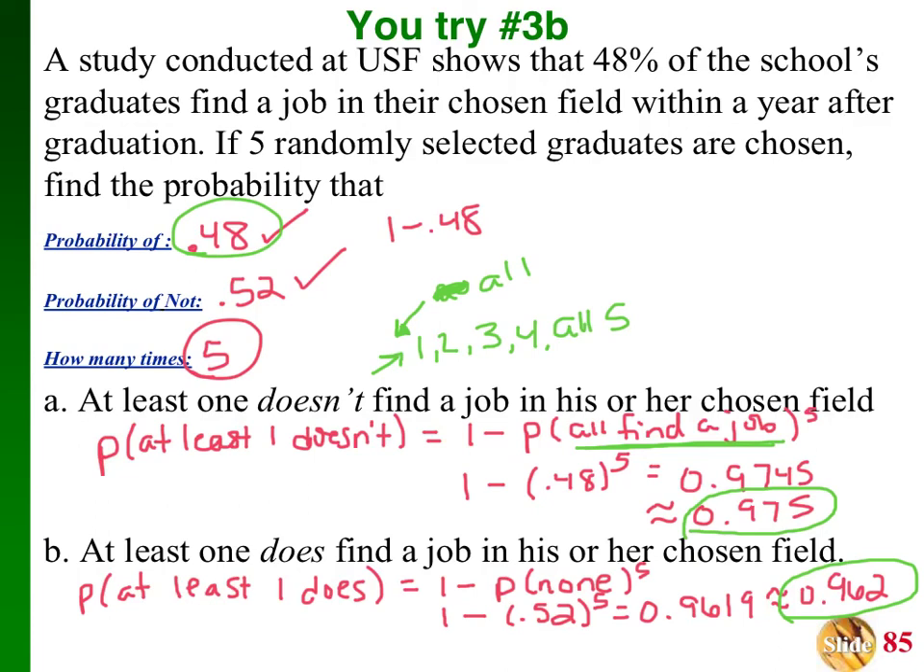Right below it, at least one does find a job. That would be 1 does, 2 do, 3 do, 4 do, all 5 do. That means the one thing we didn't talk about is none. So that's why we have 1 minus the probability of none to the 5th power. So none would be represented by 0.52, and so we go in there to the 5th power, and then we get our answer.